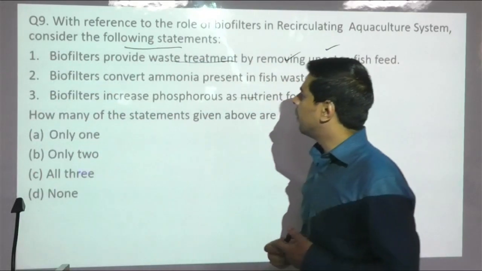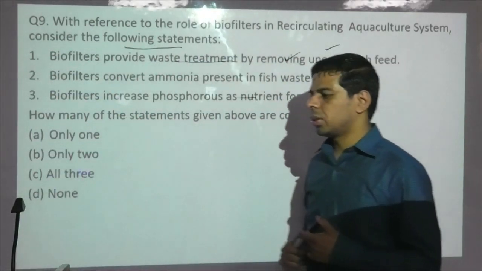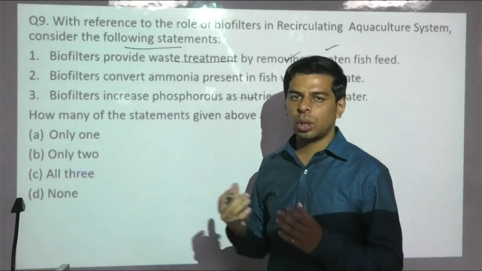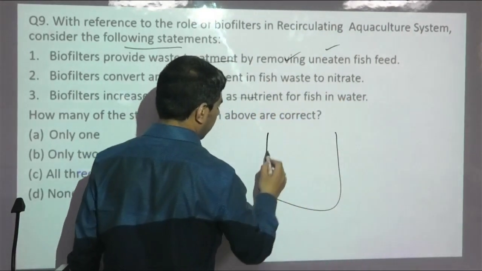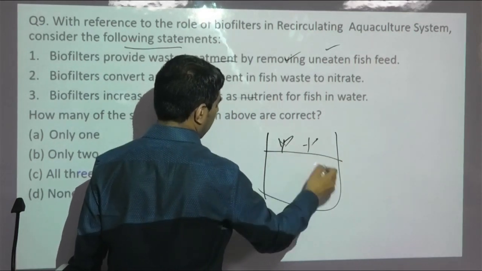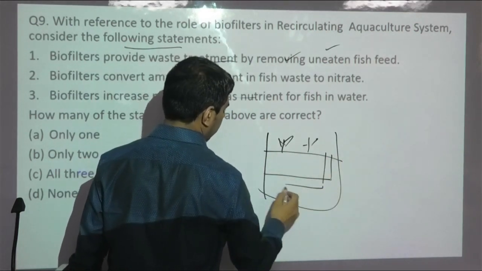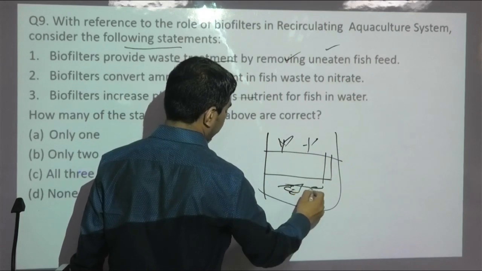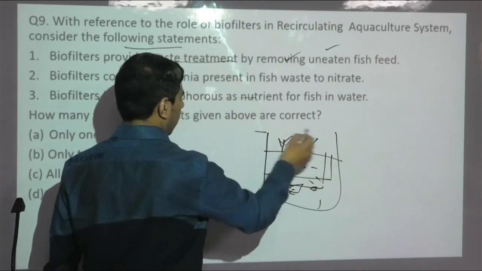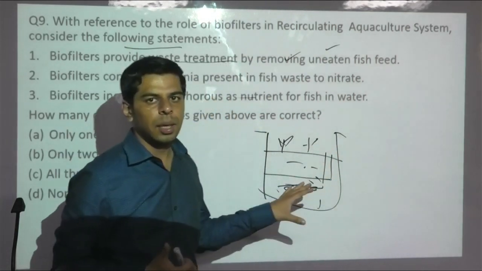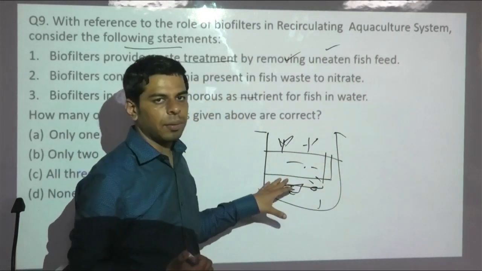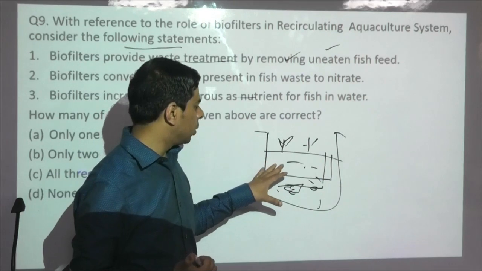Coming to question number 9. Now this is the aquaponics question, in which they have asked about the use of biofilters. We have seen that currently there are systems being evolved in which in the upper part we grow plants, and then there is a channel through which the lower chamber fishes are being trained. The advantage is that this aquaponics technique combines hydroponics as well as the fishery part, so it's a double benefit to the person who is raising this culture.